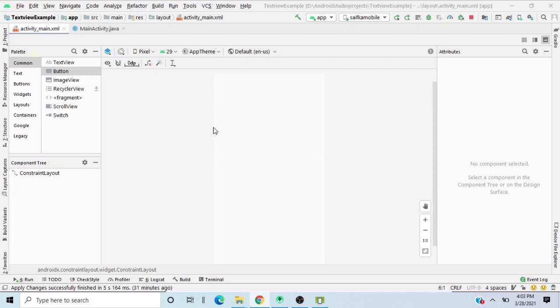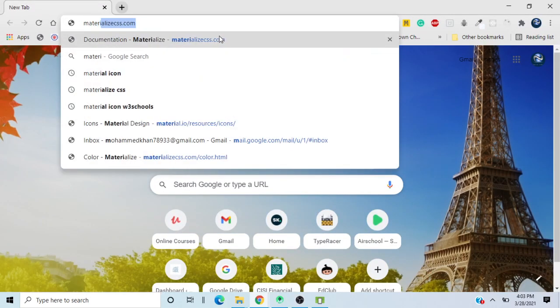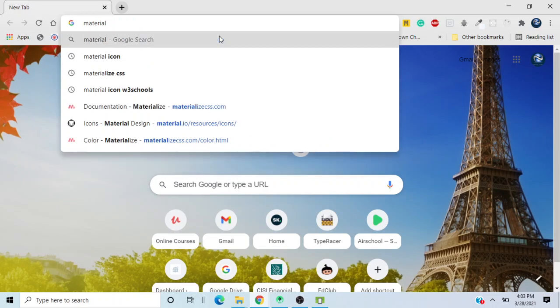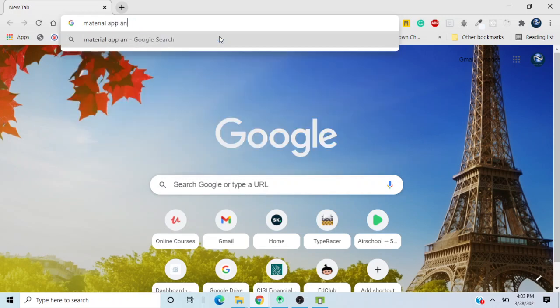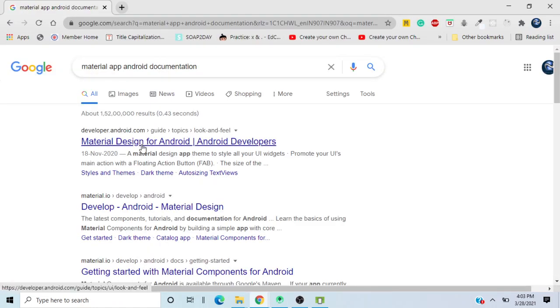So in this video, we'll be creating an addition calculator application. Before that, I'll show you, we'll be using a nice material. Let me show you the material app Android documentation. Just go ahead and Google this on your own computer.